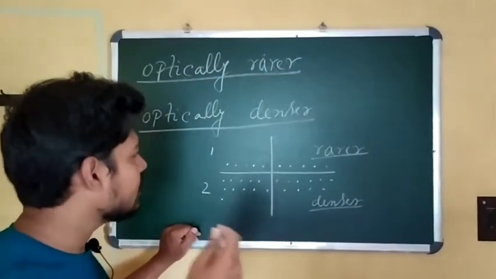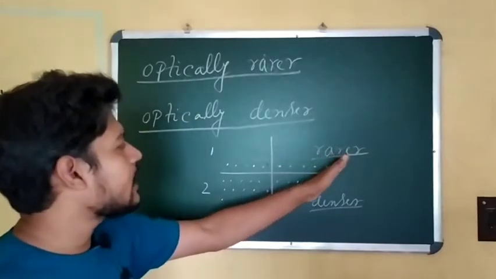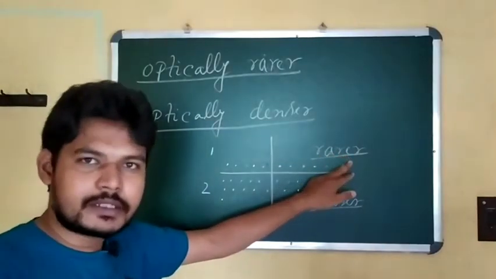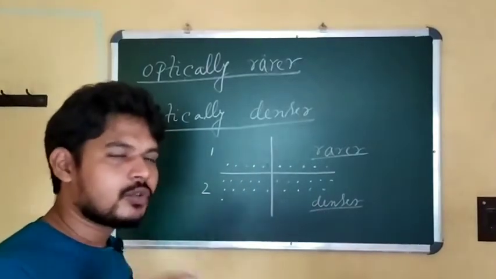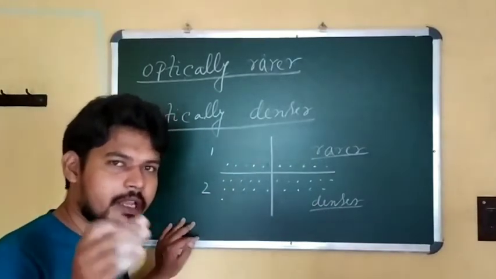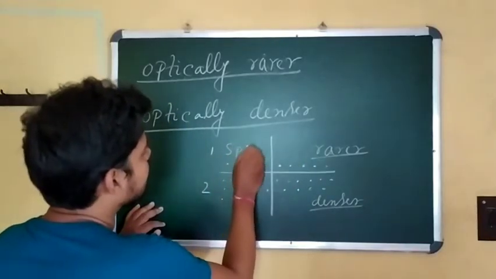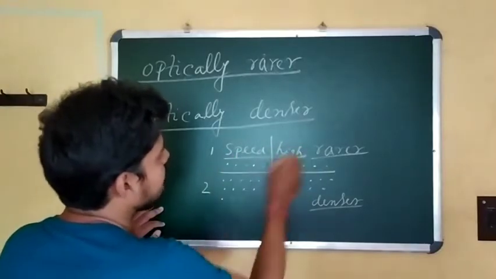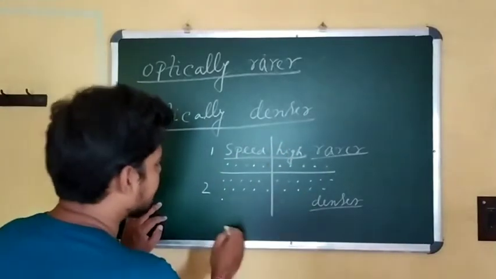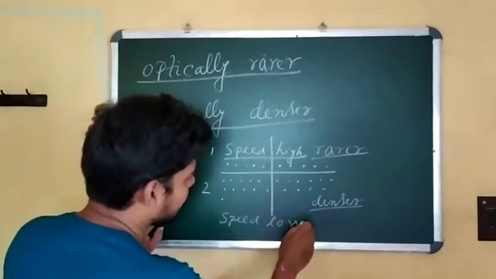In other words, we have already learned that in a rarer medium, the number of collisions of the photon particles with these molecules is less, so light propagates through this medium at a high speed. So in the rarer medium the speed of light is high, and in the denser medium the speed is low.